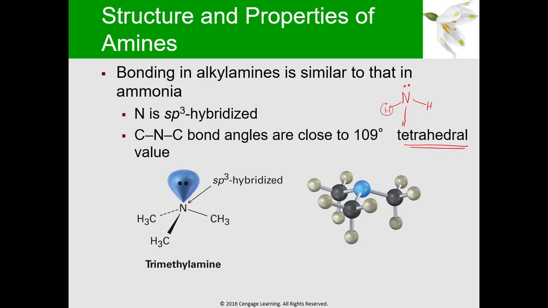So pag pinalitan natin to ng carbon, carbon, and carbon, so nare-retain yung tetrahedral portions. Yan. So nare-retain yung tetrahedral geometry ng ating mga amines.